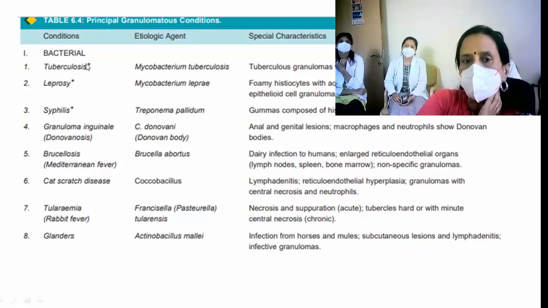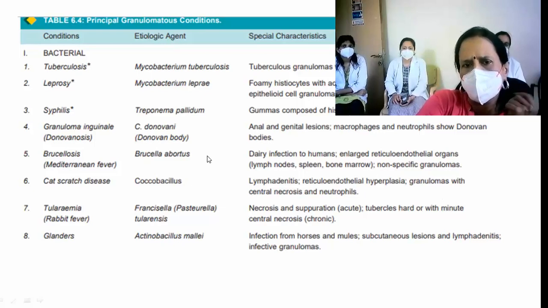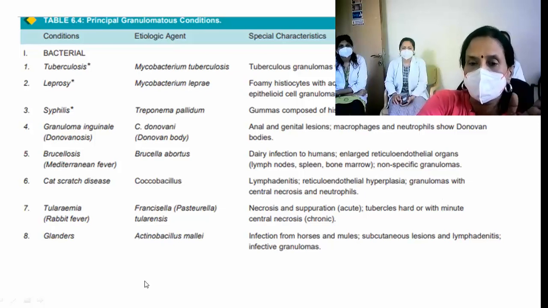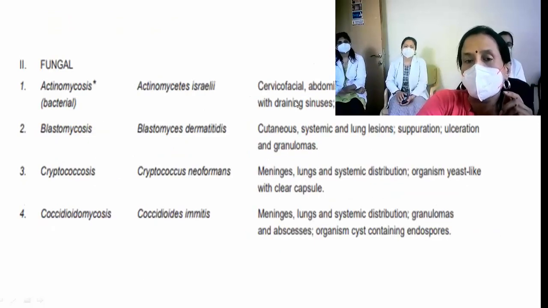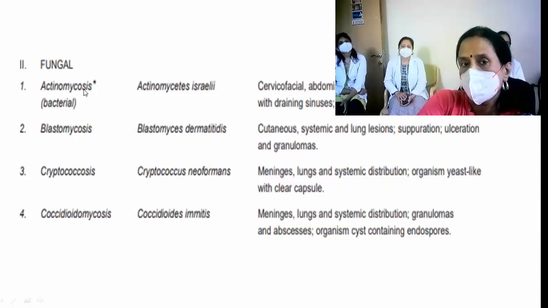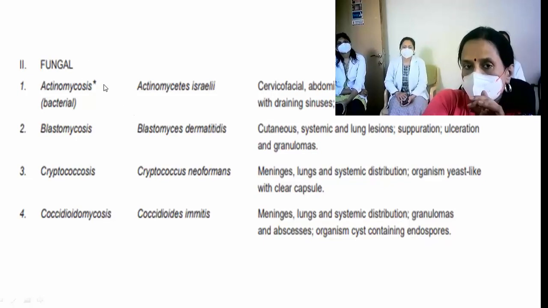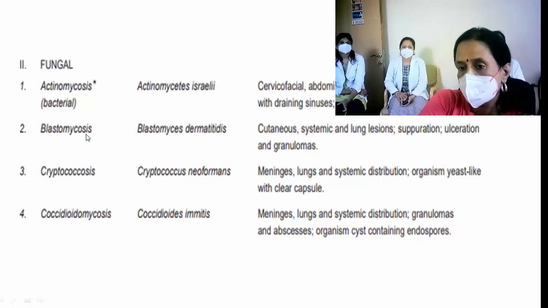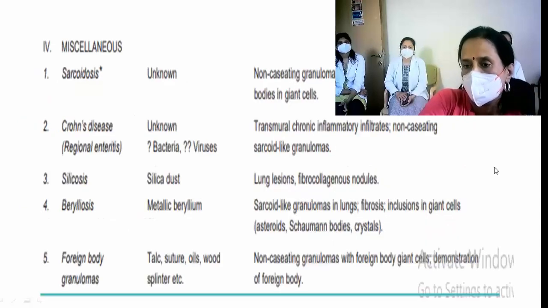So the other organisms you should remember causing granulomas are granuloma inguinale, that is zoonoses. Brucellosis, okay, we may not see much. Cat scratch fever is one. So you should tell me the organism causing cat scratch fever. Here we say it is suppurative granulomas. Then tularemia, all this, you may just skip. Only the important ones. So fungal infections. You're going to learn about actinomycosis tomorrow. Then blastomycosis, cryptococcosis, coccidioidomycosis. Okay.